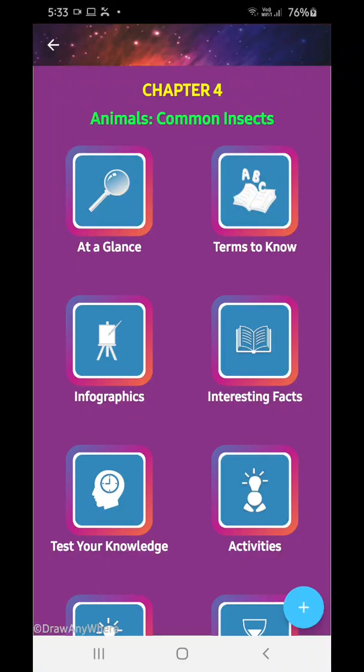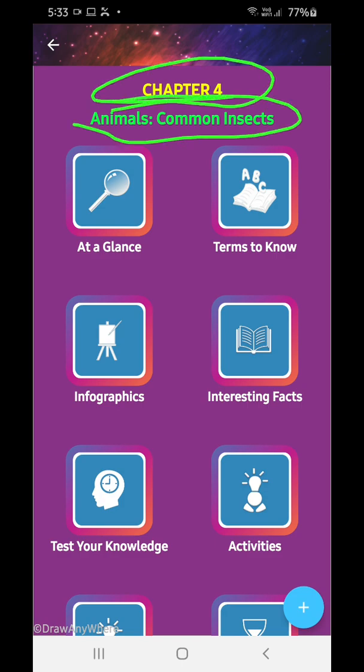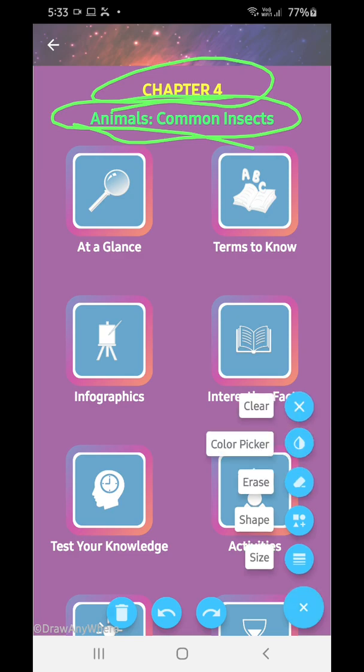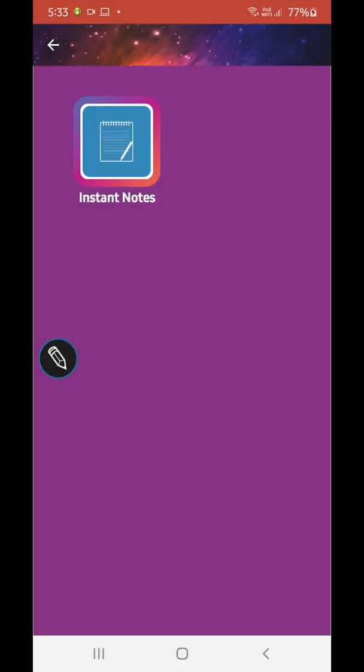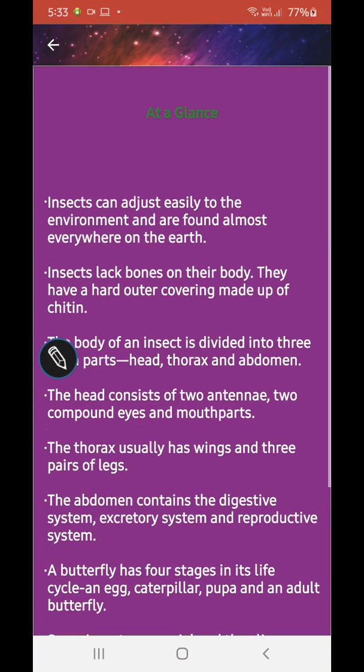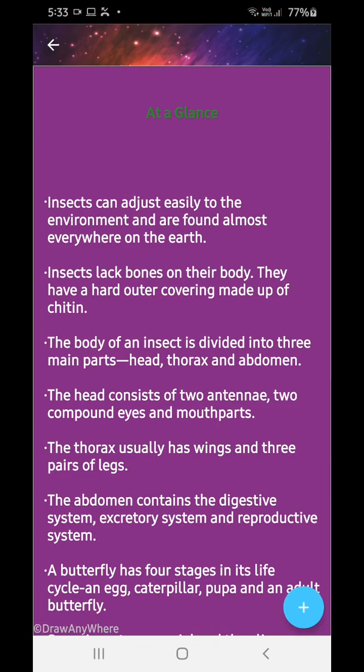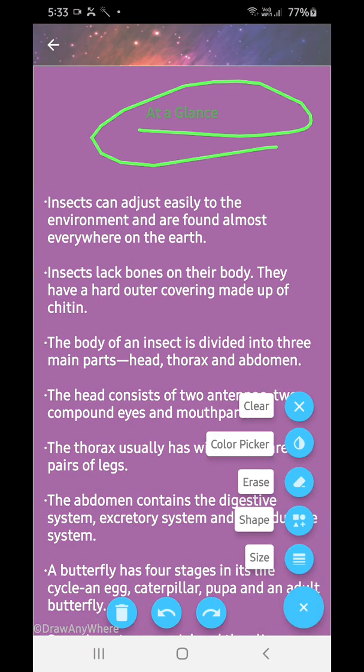It's me, Sarifa, your teacher, and today we are going to learn chapter 4, and that is animals, common insects. So let's start with the chapter at a glance, the instant notes.